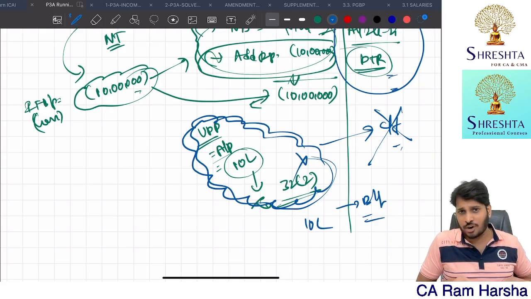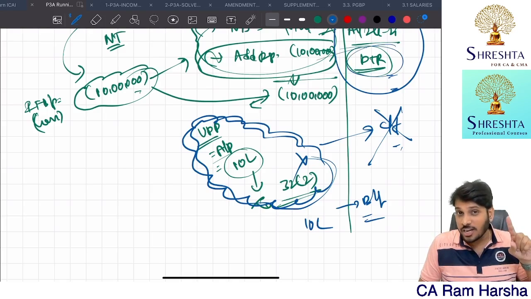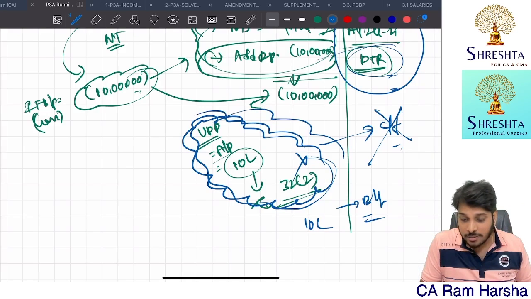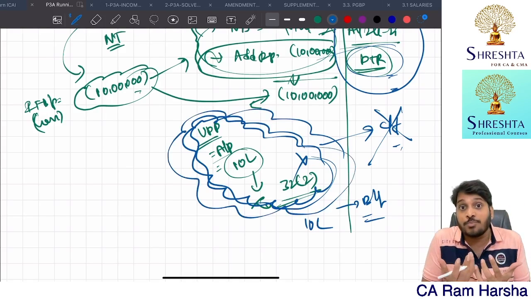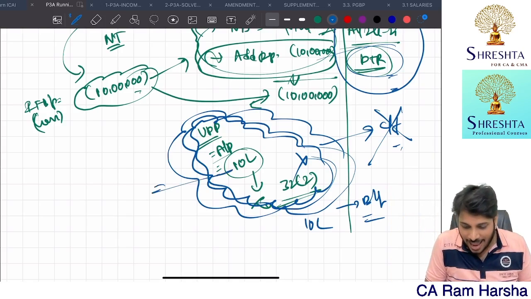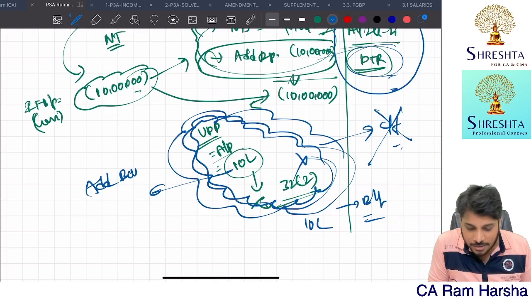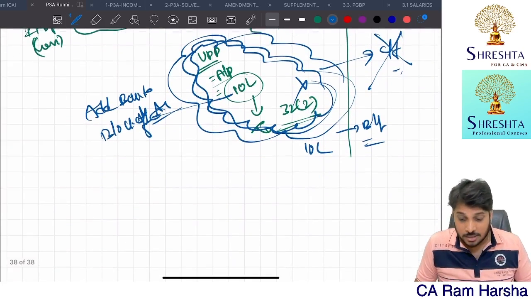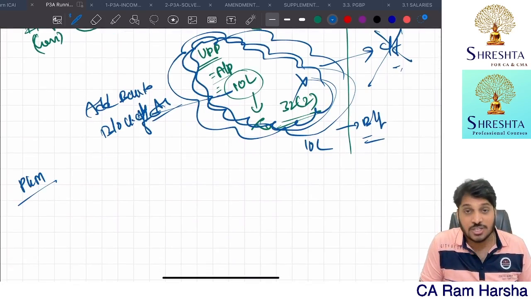This year I have brought forward, but I can't use it. I can't set it off because I'm declaring under DTR. What the department said is: whatever unabsorbed depreciation you are unable to bring forward and set off and further carry forward, add this back to the block of asset, because this depreciation belongs to some plant and machinery.